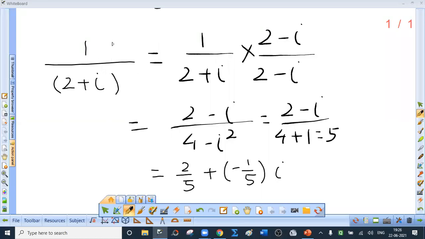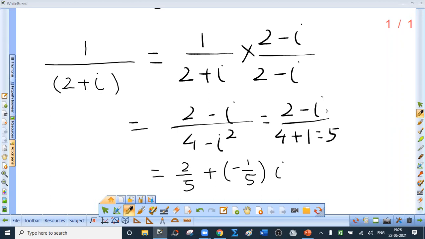Okay. Now to divide 1 by 2 plus i means to multiply numerator and denominator by the complex conjugate of the denominator. So 2 minus i upon 2 plus i into 2 minus i, 4 minus i square. i square is minus 1, so minus i square is plus 1. The denominator becomes 5.